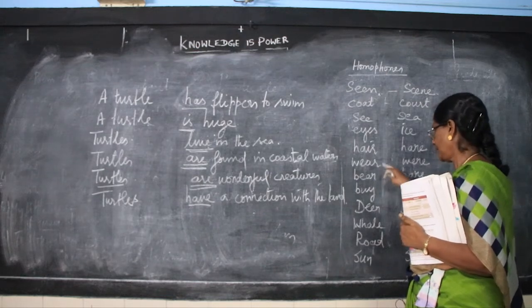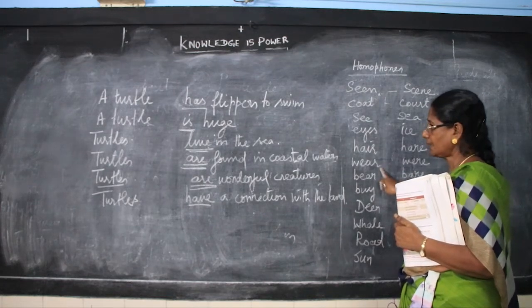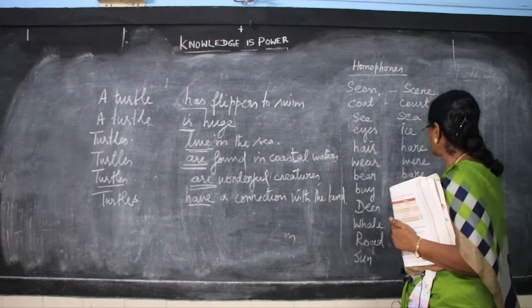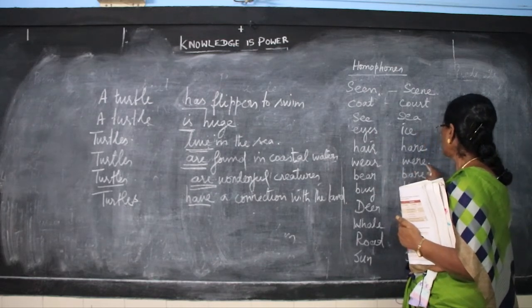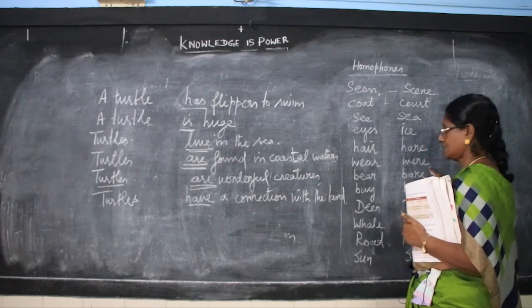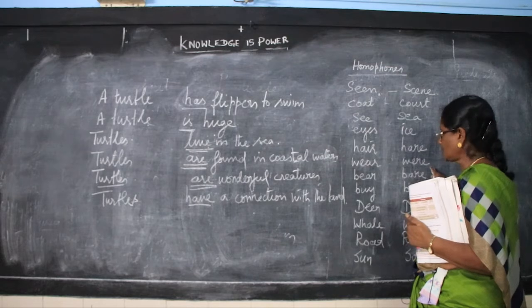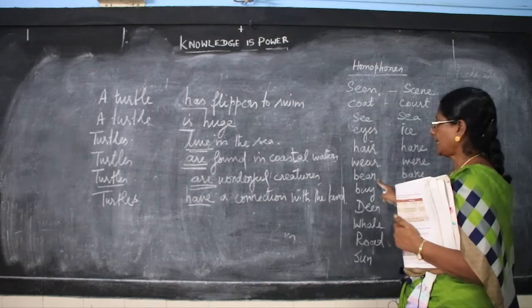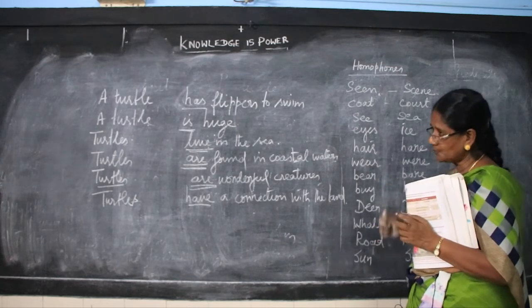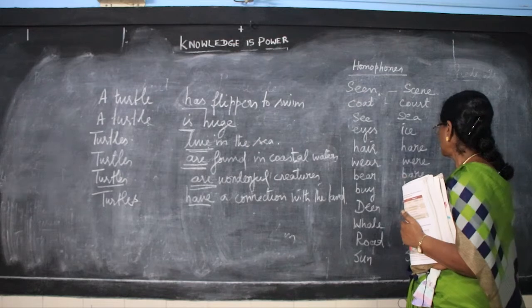H-A-R-E, hare. Wear, W-E-A-R, wear. You wear the garments. W-E-R-E is a verb here, a past tense verb. Bear: I have to bear with the situation. I have to withstand that.